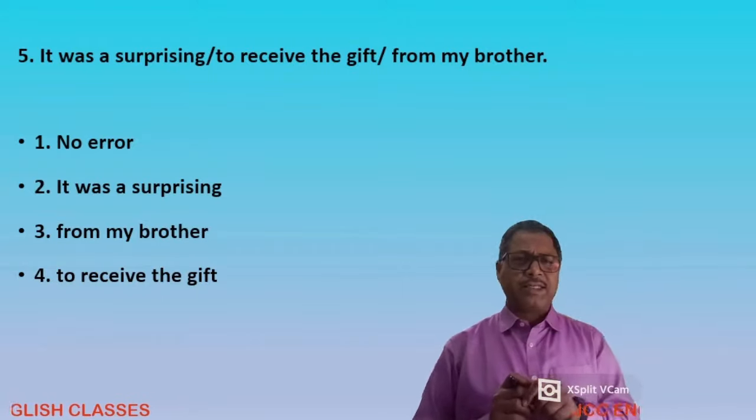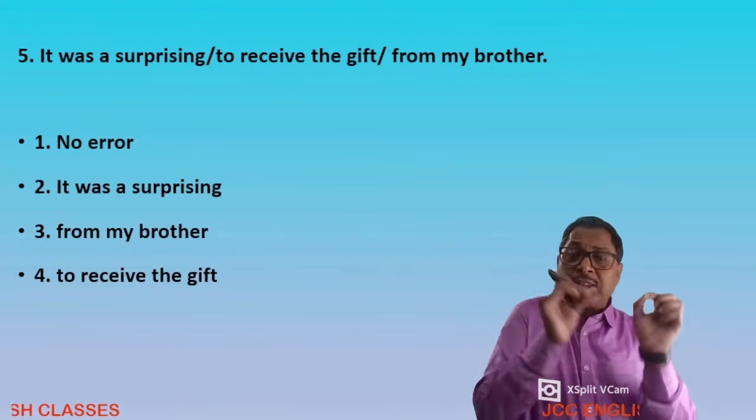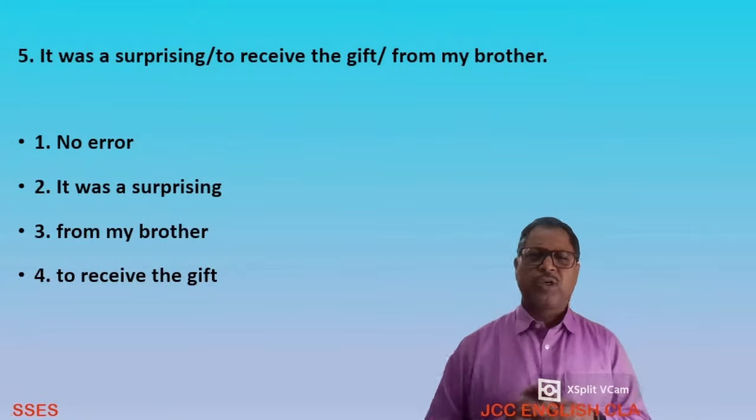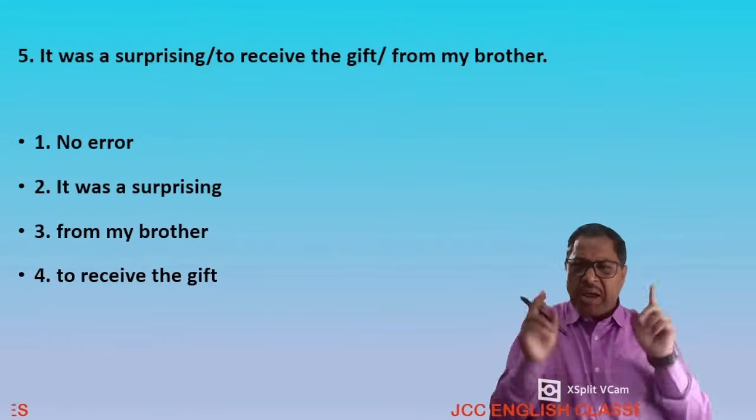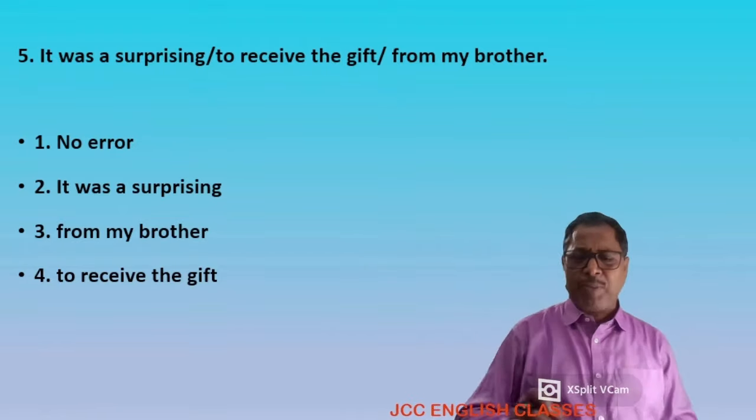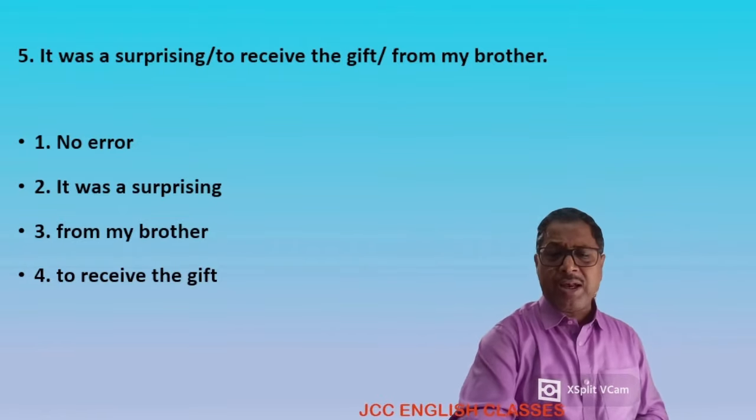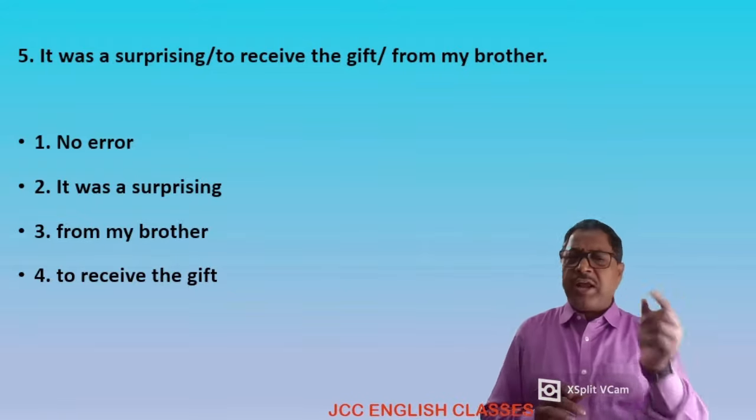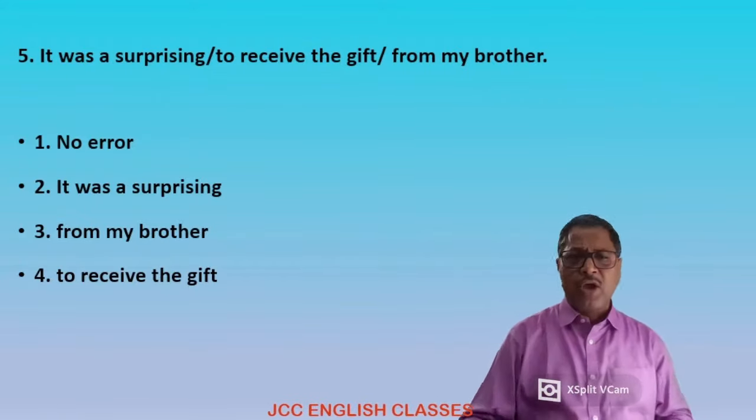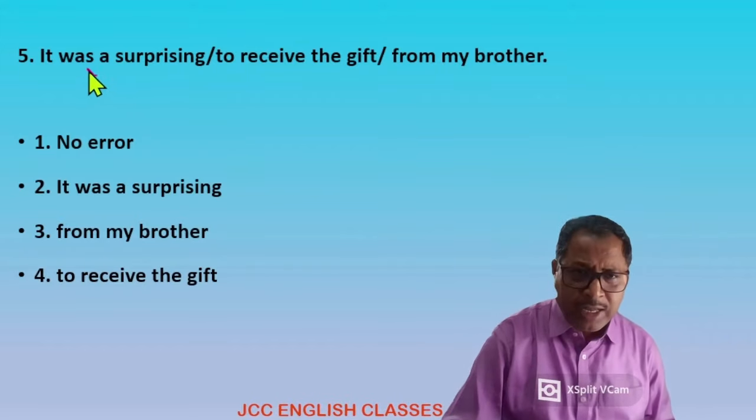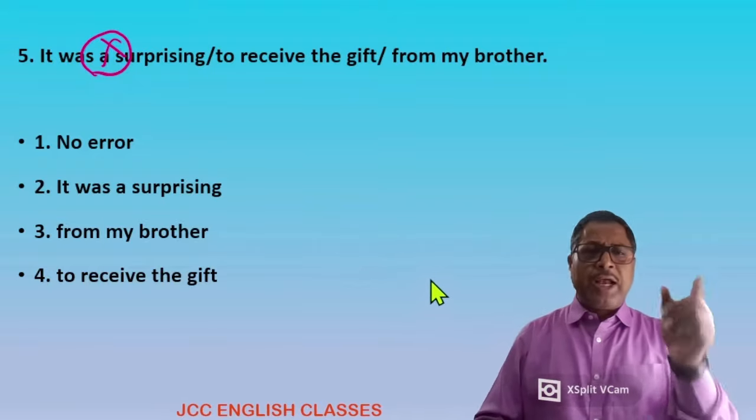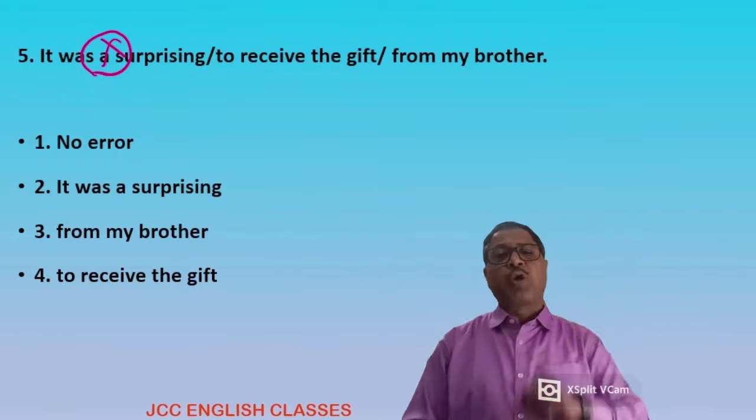Look at the sentence. It was a surprising. I think when you are hearing this type of sentence, it is wrong, my dear student, because here "was" is the linking verb, and when a linking verb is there, it is generally followed by a complement, and that complement is an adjective. So before an adjective we don't use an article. So this is the mistake one. It would be: it was surprising to receive the gifts from my brother.